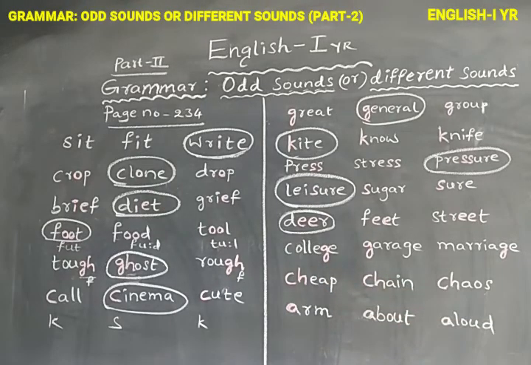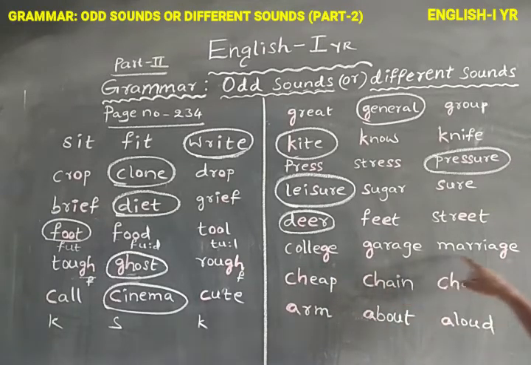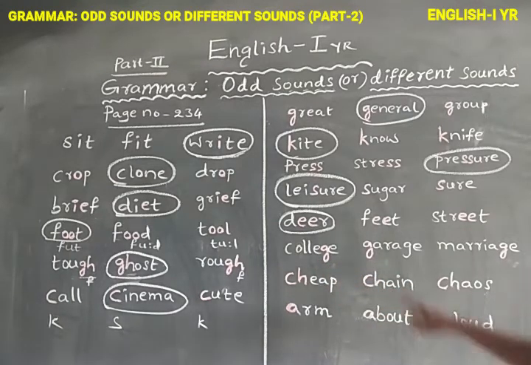College, garage, marriage. What is the letter given here? The bold letter G: in college, in garage the first G, in marriage. We need only the letter G's pronunciation.